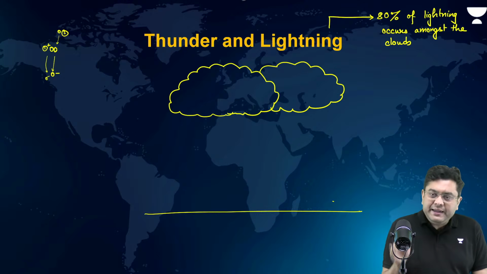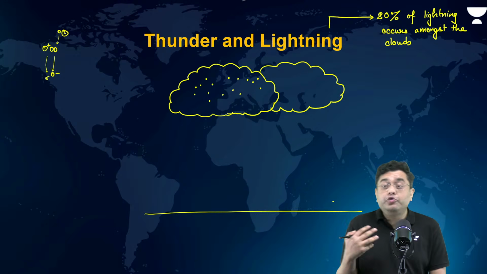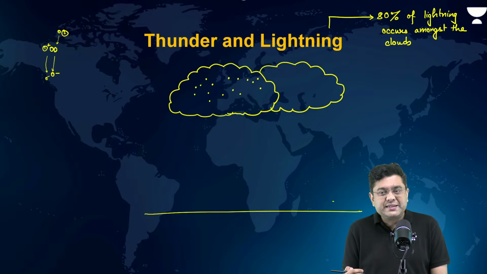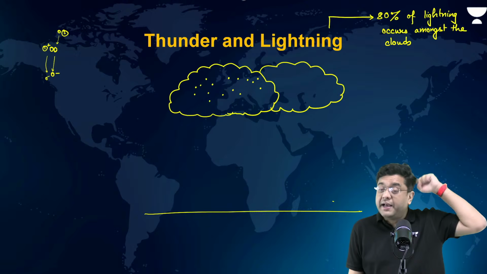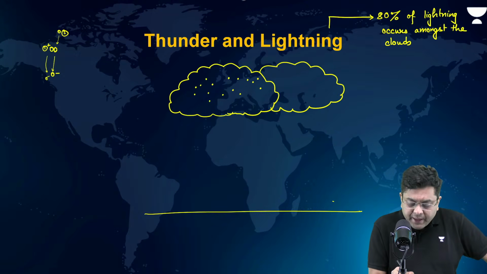Now, if I take this example in the case of clouds, you have multiple particles at different levels. Which particles will start to fall? Which are the heaviest? Where a lot of condensation has happened over a period of time, so probably they are at the top. A lot of condensation has occurred as the air has risen up. So from here, larger particles start to fall down.